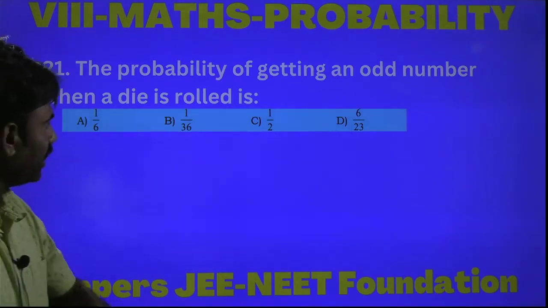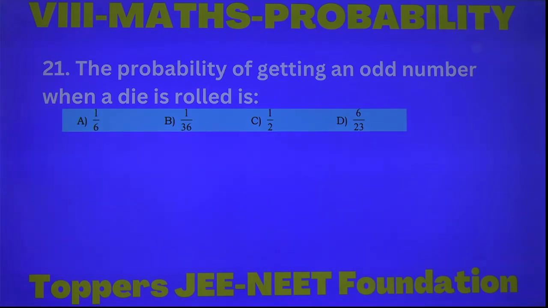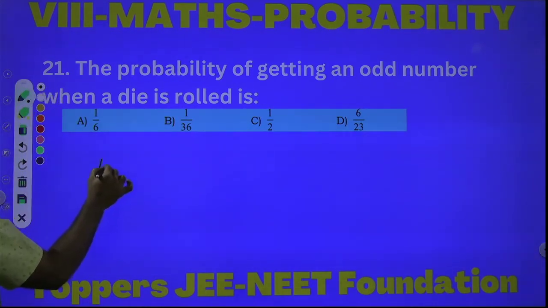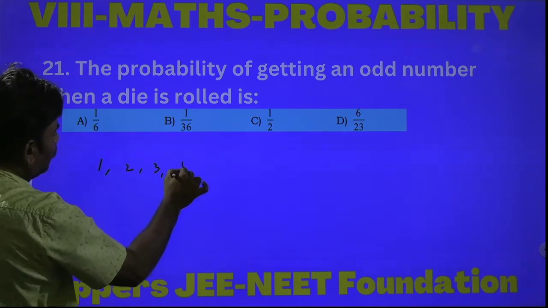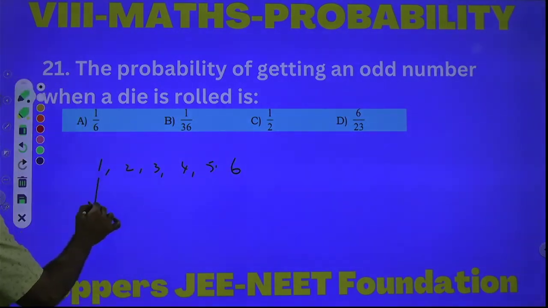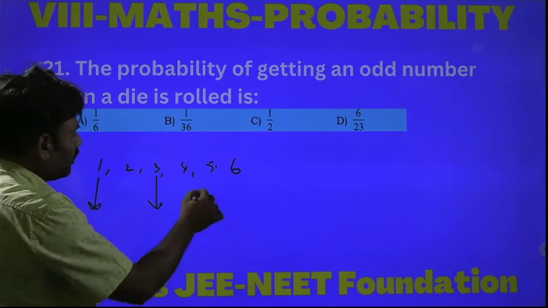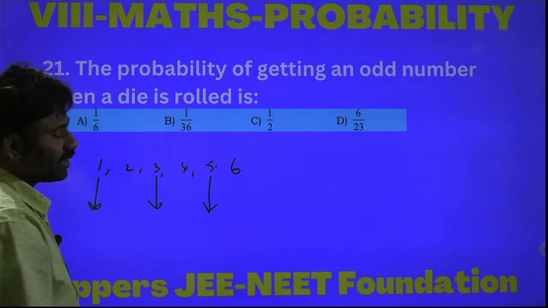The probability of getting an odd number when a die is rolled is... If a die is rolled, then what are the possible outcomes? 1, 2, 3, 4, 5, 6. In this, 1 is odd, 2 is not odd, 3 is odd, 4 is not odd, 5 is odd, 6 is not odd.